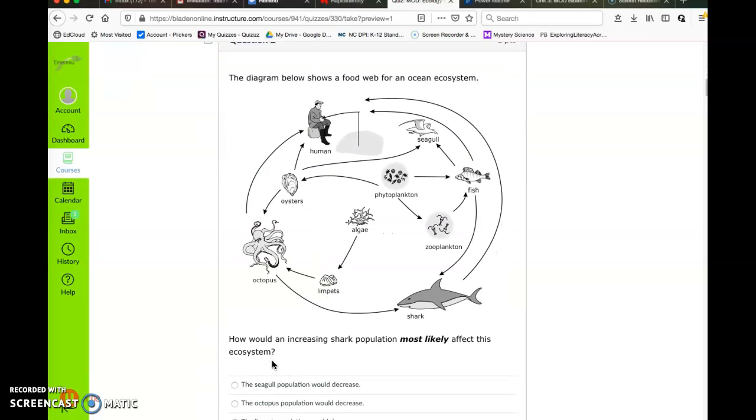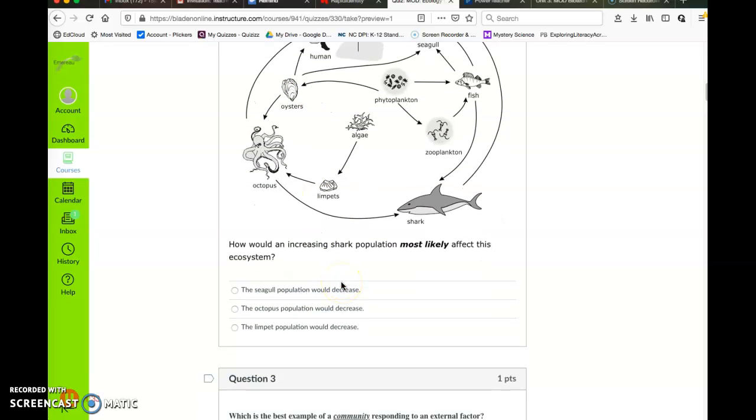Question number 2. The diagram below shows a food web for an ocean ecosystem. We've got algae, limpets, octopus, shark, human, phytoplankton, zooplankton, fish, seagull, and oysters. How would an increasing shark population most likely affect this ecosystem? The seagull population would decrease, the octopus population would decrease, the limpet population would decrease.